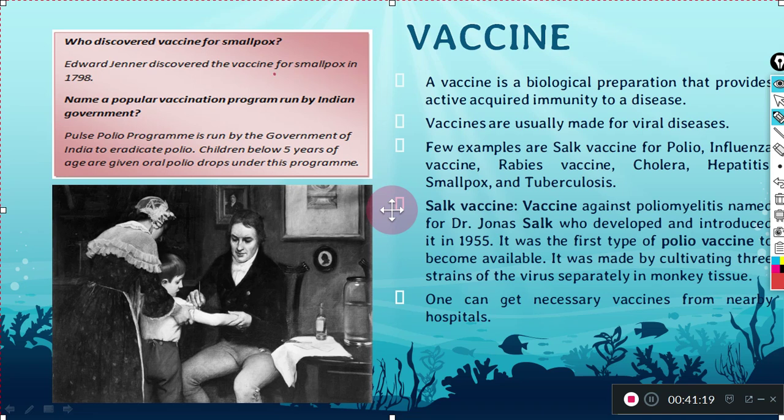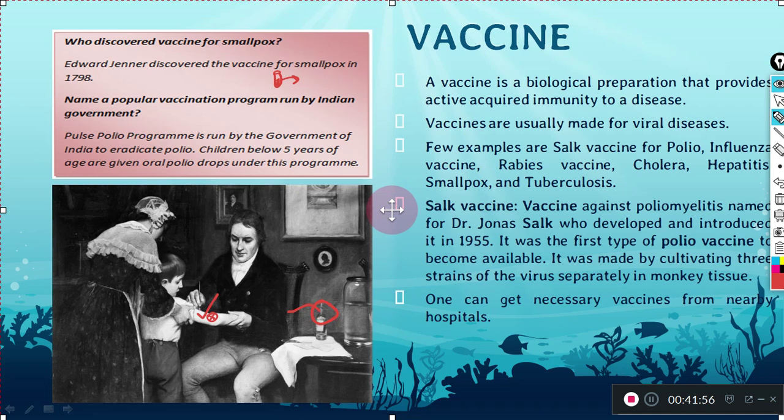Now with the blood, those dead microorganisms or dead pathogens will move inside the blood. Because they move inside the blood, they will be mixed in the bloodstream, and then inside your body immunity will be developed, or those antibodies will be developed. So this was how they used to do vaccination in the older days, and Edward Jenner was the one who found the vaccination for smallpox for the first time.